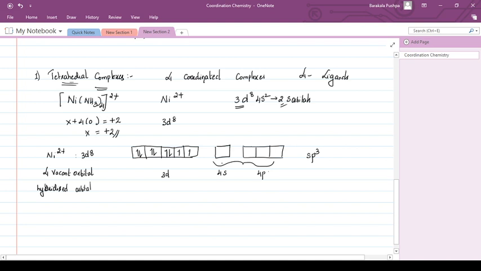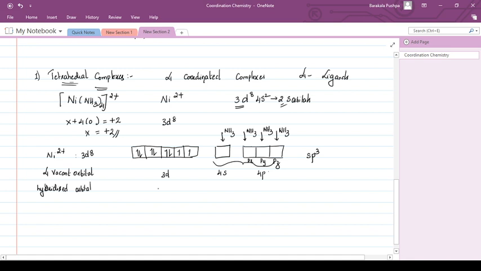Nitrogen has a lone pair of electrons, so it comes with 4 ammonia ligands to form a tetrahedral complex. So what is the electronic configuration here? Is it a diamagnetic complex or a paramagnetic complex? It is a paramagnetic complex.